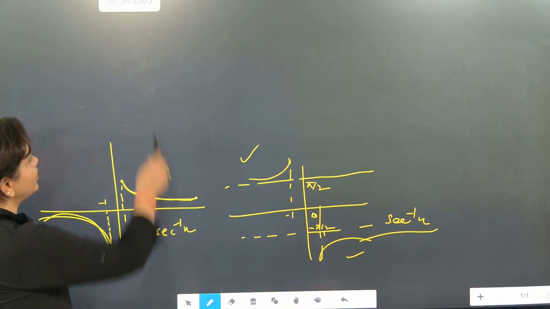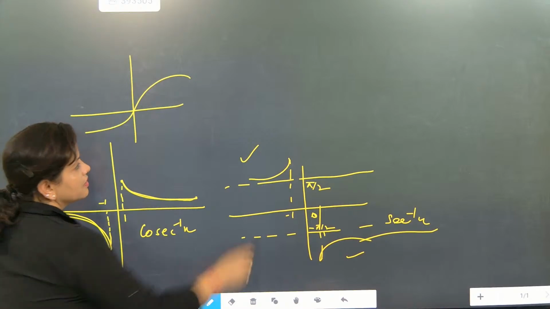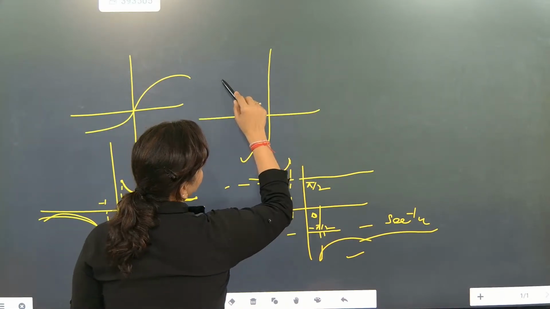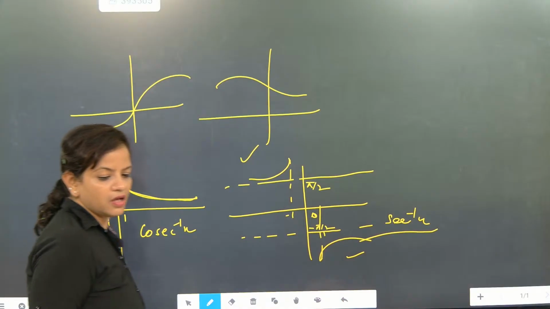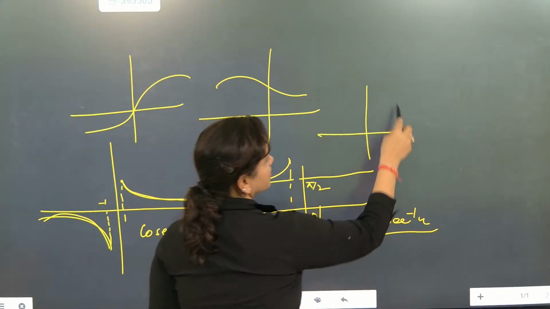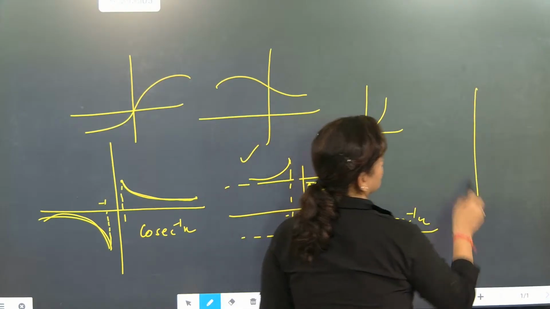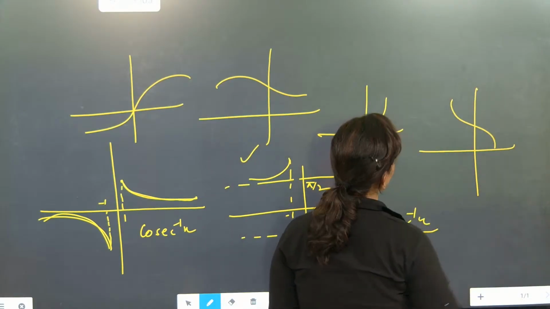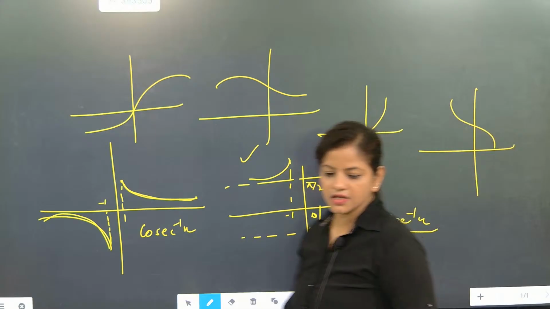Now look here. I am going to analyze this one. If it is coming like this, tan. If opposite to this it will be like this, it will be cot. Understood or not? When it is coming like this, it is sine. When it is like this, it will become cos. Got it? So 6 trigonometric ratios. Is the graph now very much known to you? You'll be able to handle the graph?